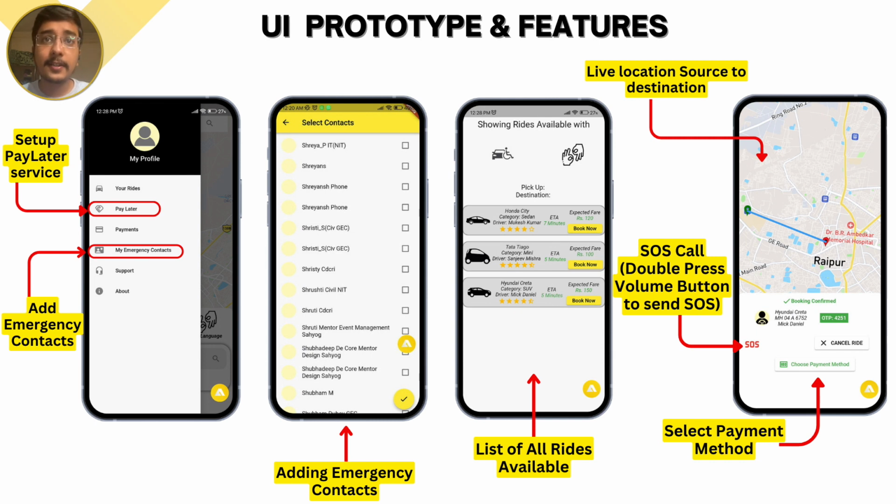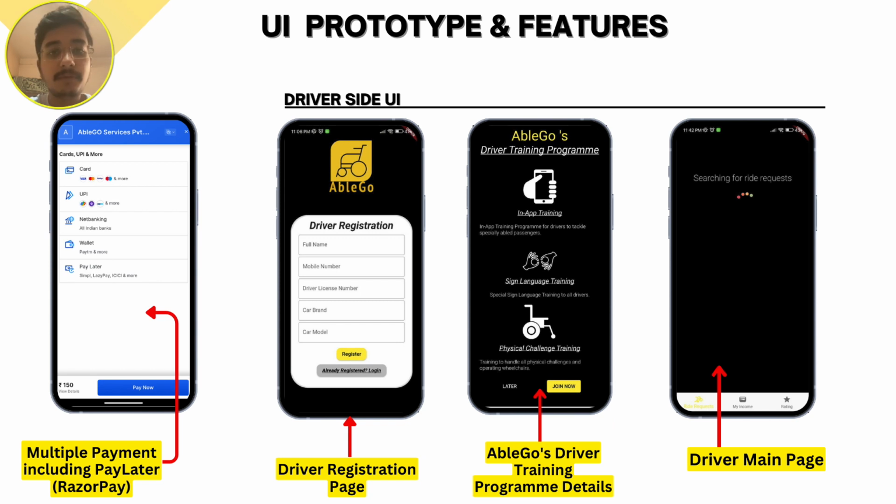After selecting the rides, the user will get the list of all rides available for the selected services along with the expected time of arrival, cab category, and the expected fare. After the user has selected a particular ride, the main screen will show the live location from their source to destination. Users will get an SOS button which will alert their emergency contacts. On the select payment method option, we will get the Razorpay payment screen with multiple options such as UPI, other cards, and Pay Later as well.